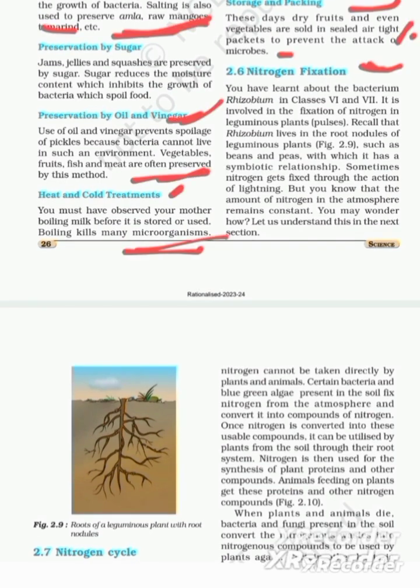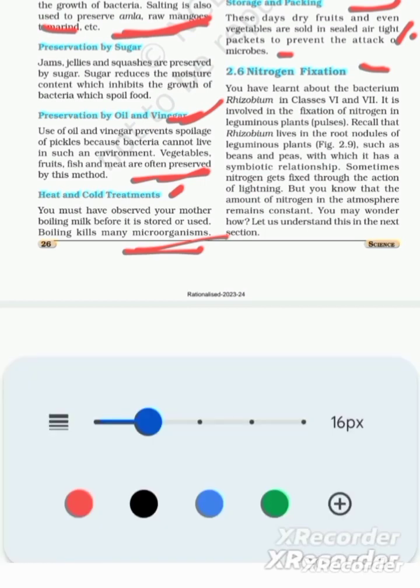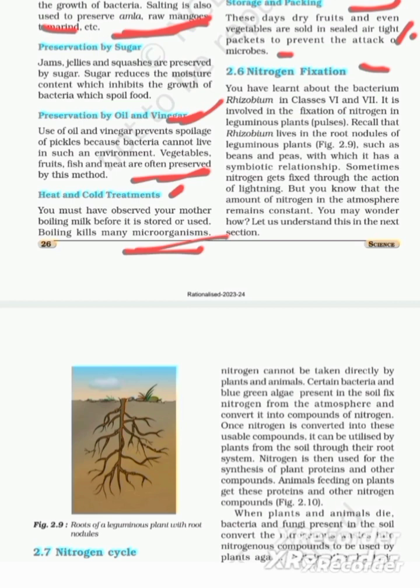Legumes are nothing but beans and peas, which have a symbiotic relationship. Sometimes nitrogen gets fixed through the action of lightning. But you know that there is an umpteen amount of nitrogen present in the atmosphere. But how is it getting fixed? Let's see.